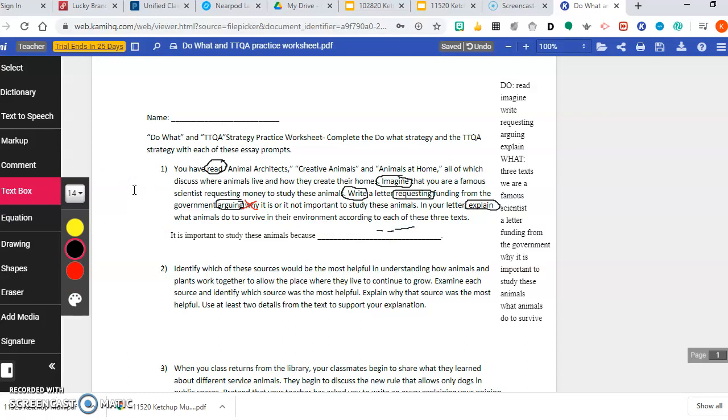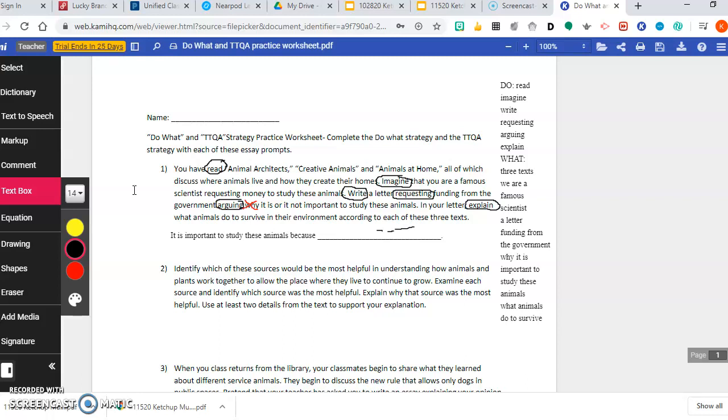So I know that I need to read the text. I need to imagine that I am a famous scientist. I need to request funding. I need to argue why it is important to study these animals. I need to explain what these animals do to survive in their environments. So I know that all those things are things I need to do, and I know what I need to look for in the text.